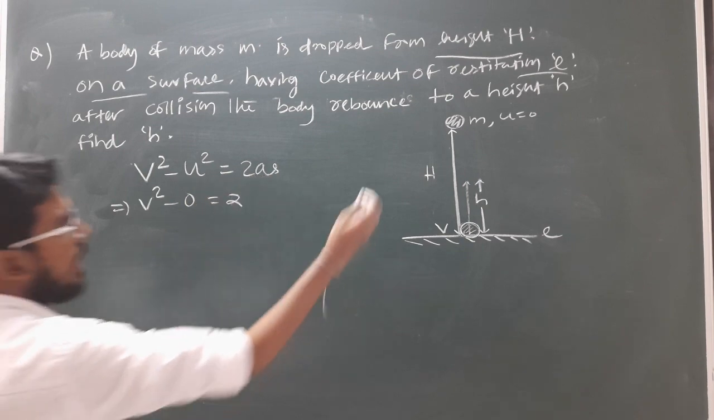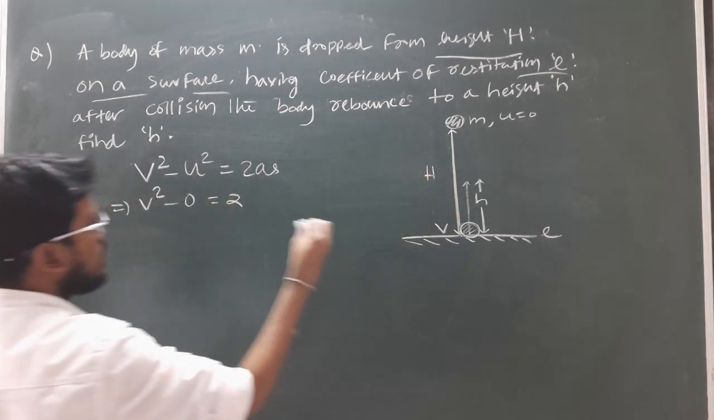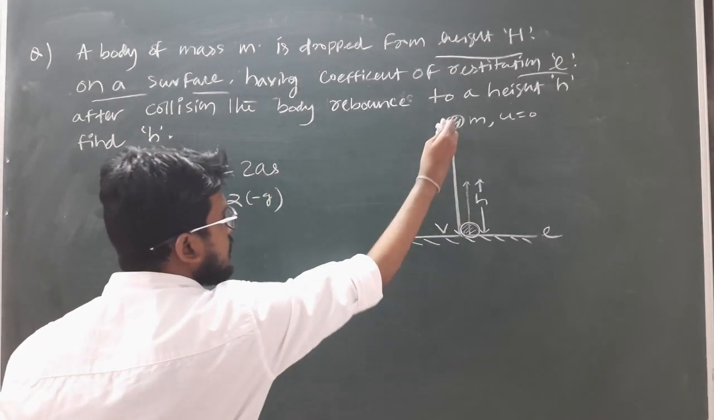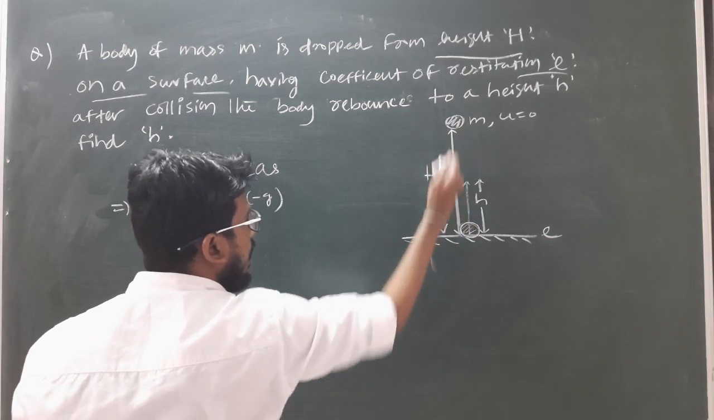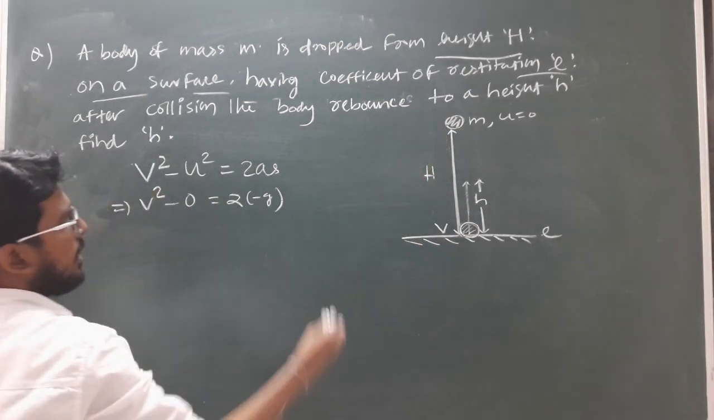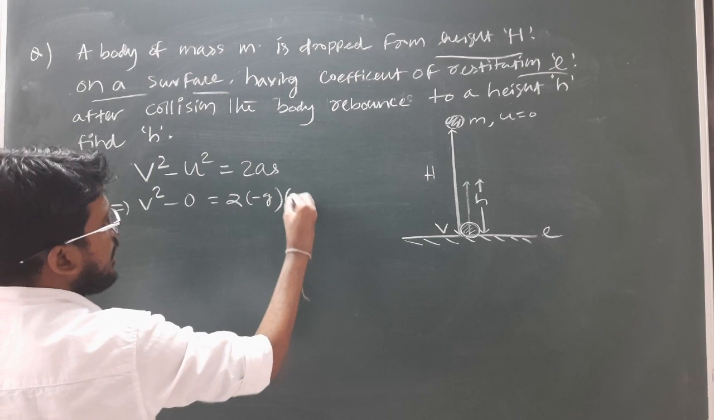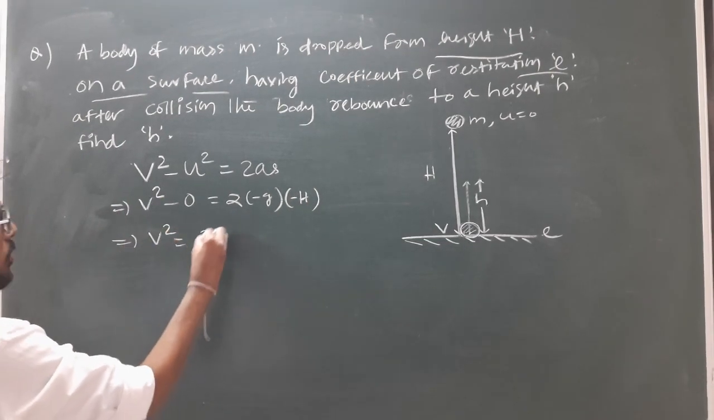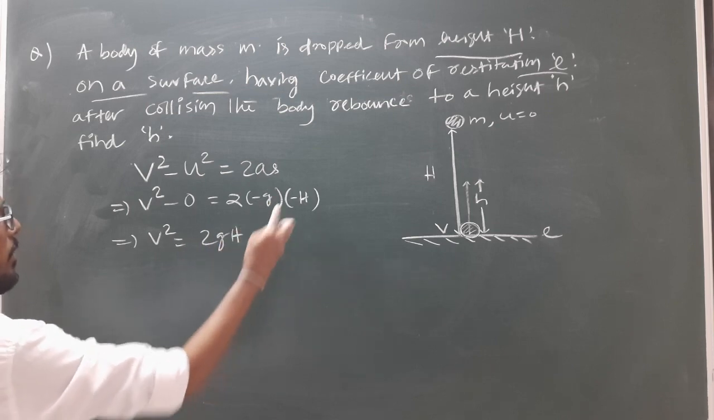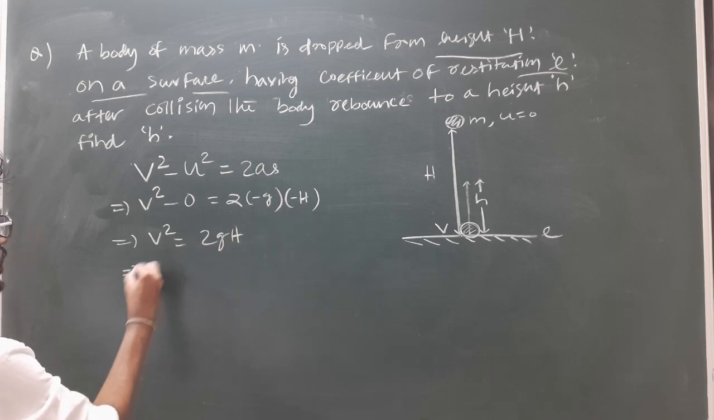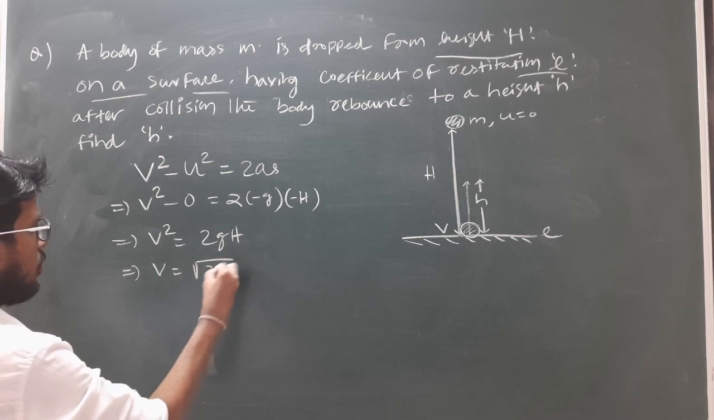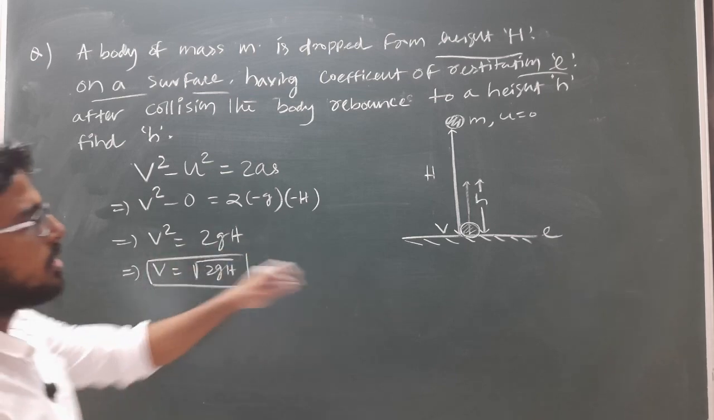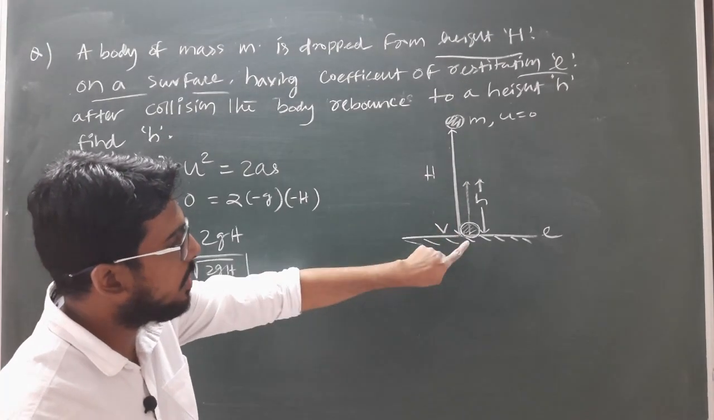And what is a? As the body is moving downward under the acceleration of gravity, it will be minus g. And what is the height h? As the height h is also measured in the downward direction from the point of initial motion, that is minus h. So v square is equal to 2gh, minus minus becomes plus. So we get v equal to under root 2gh. This is the maximum or final velocity with which the block or body will strike the ground.